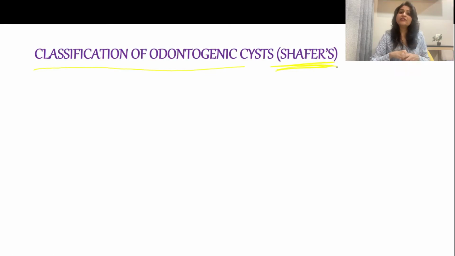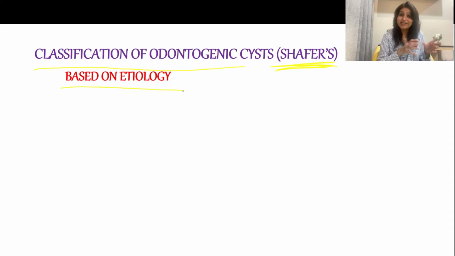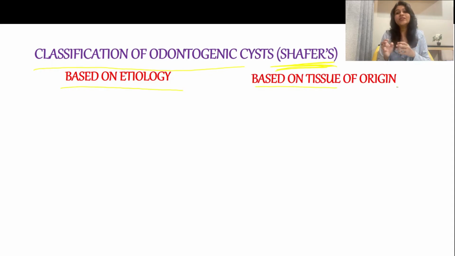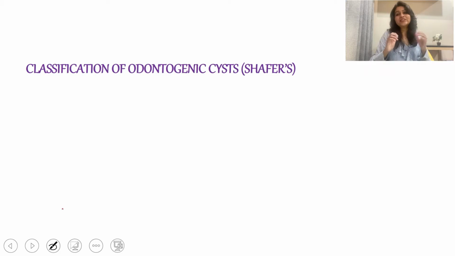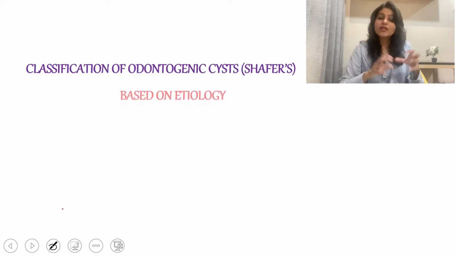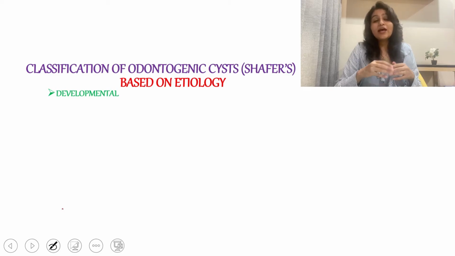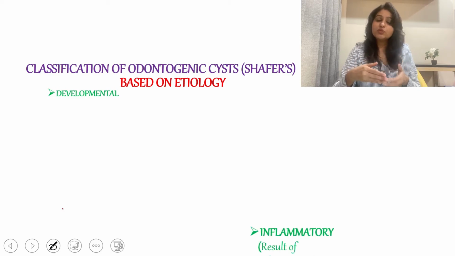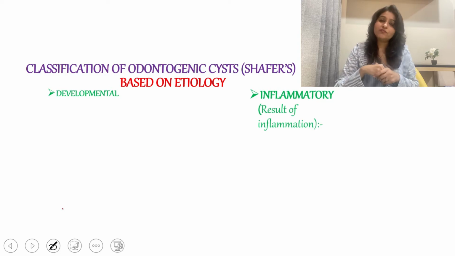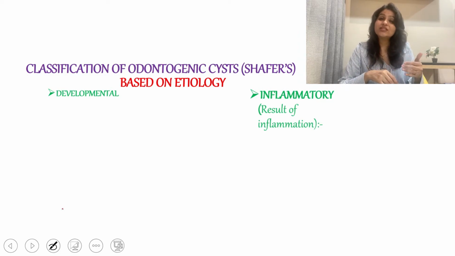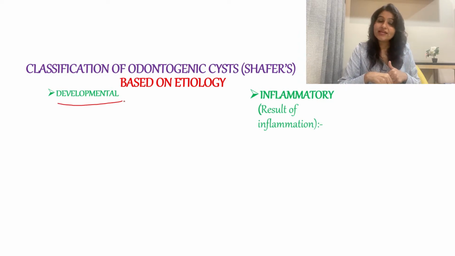And in this, the cysts are classified based on the cause, that is the etiology, and based on the tissue of origin. Let's first see based on the etiology. Based on the etiology, it can be either due to some aberration in the developmental process, that will fall in the category of developmental, and if the cyst occurs due to the inflammatory process, then it falls in the category of inflammation. Now let's see which cysts fall into the developmental category, and these are dentigerous cyst,